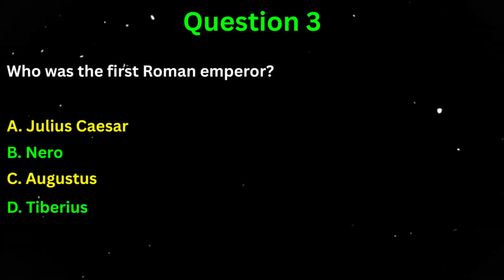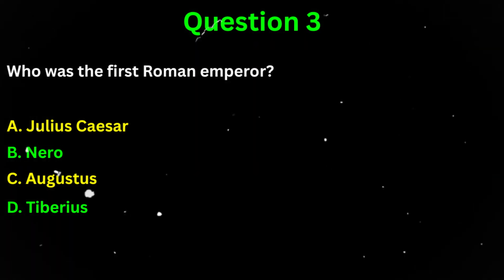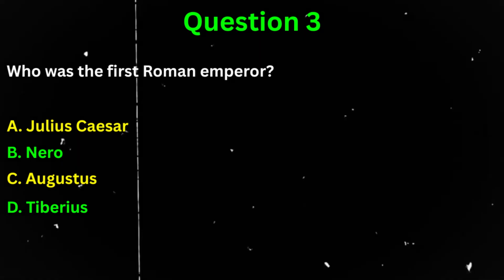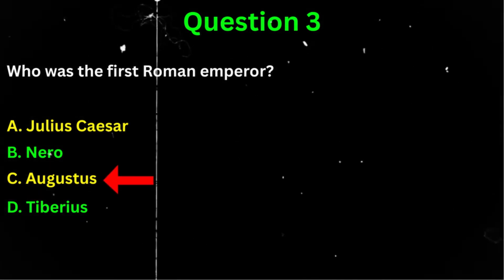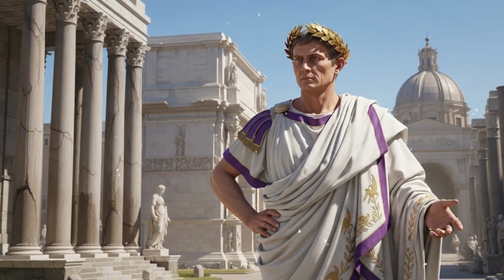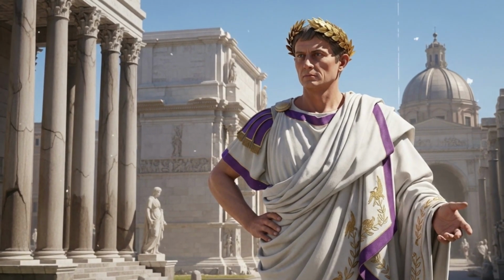Question 3. Who was the first Roman emperor? A. Julius Caesar. B. Nero. C. Augustus. Or D. Tiberius. The correct answer is C. Augustus. Augustus, born Octavian, became Rome's first emperor in 27 BCE after decades of civil war.